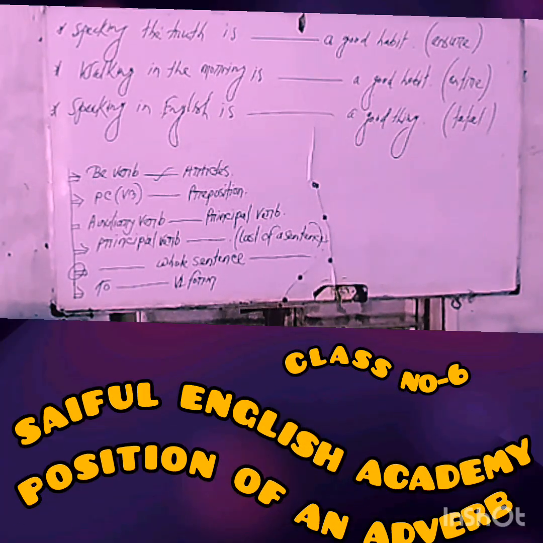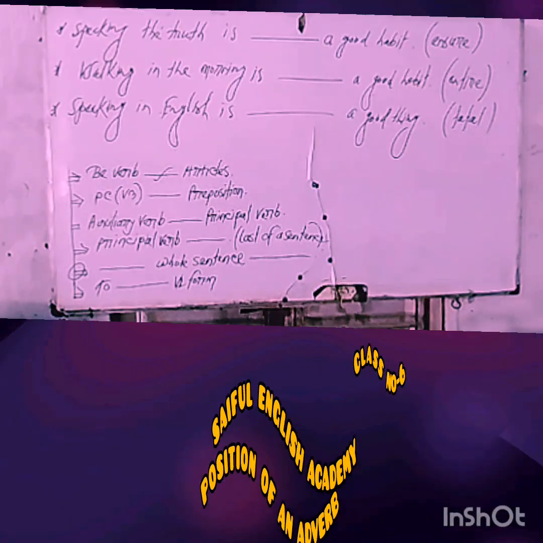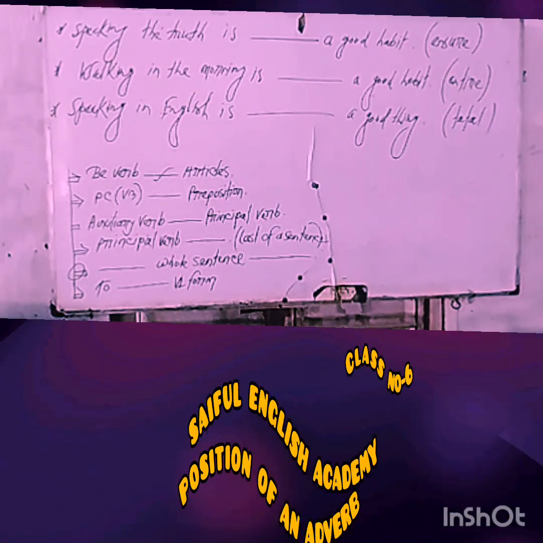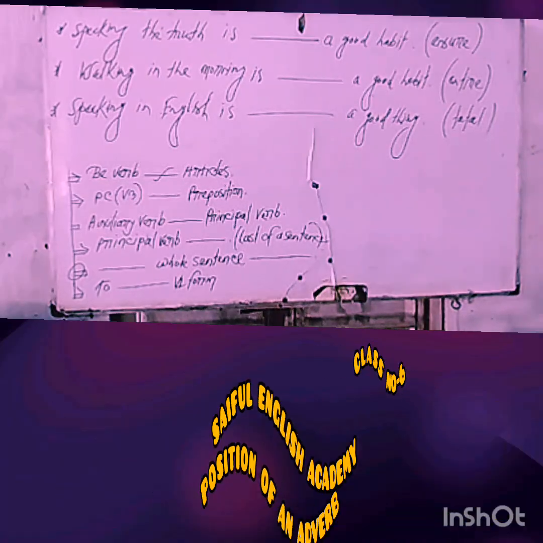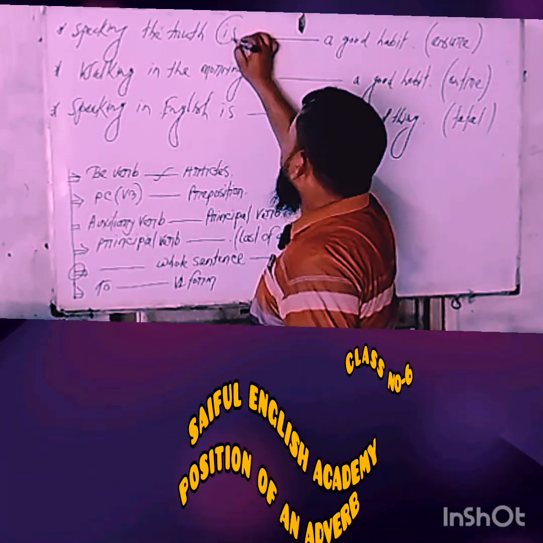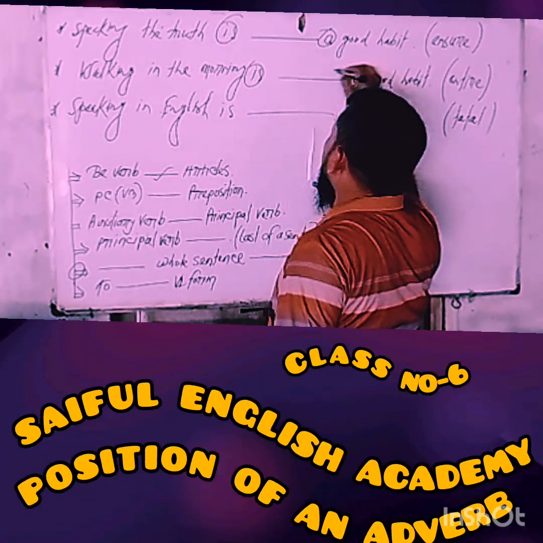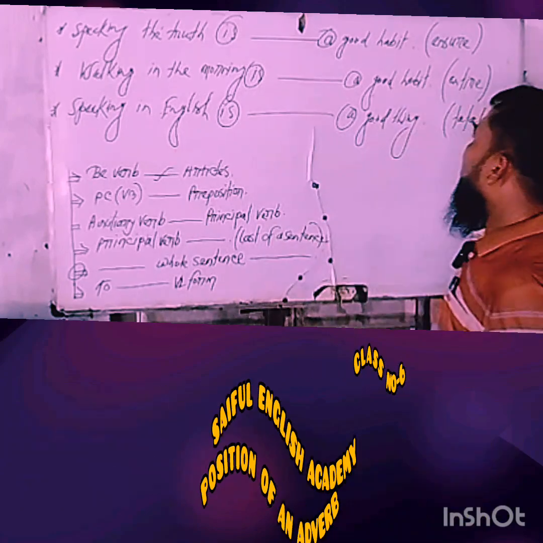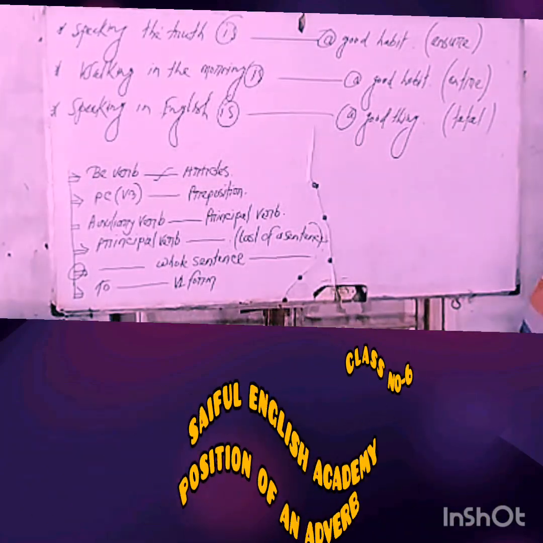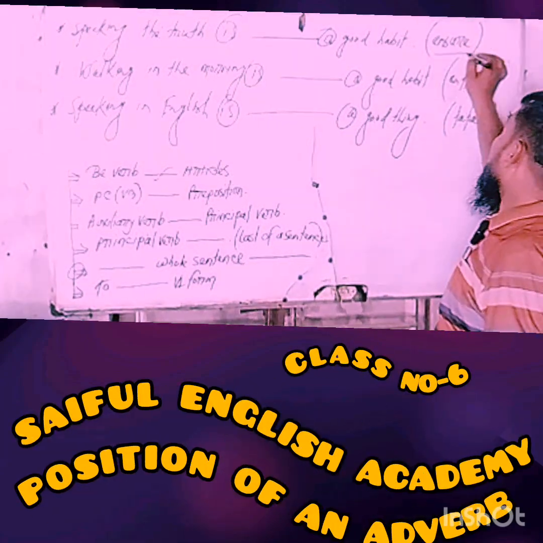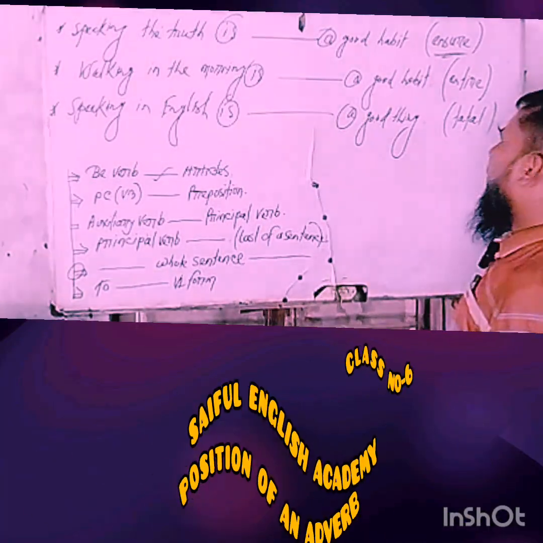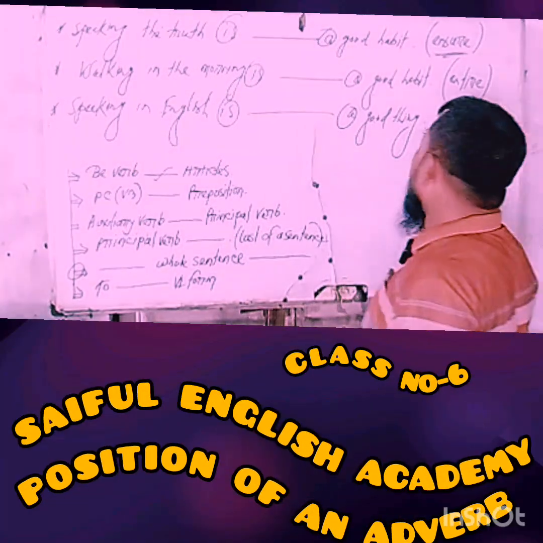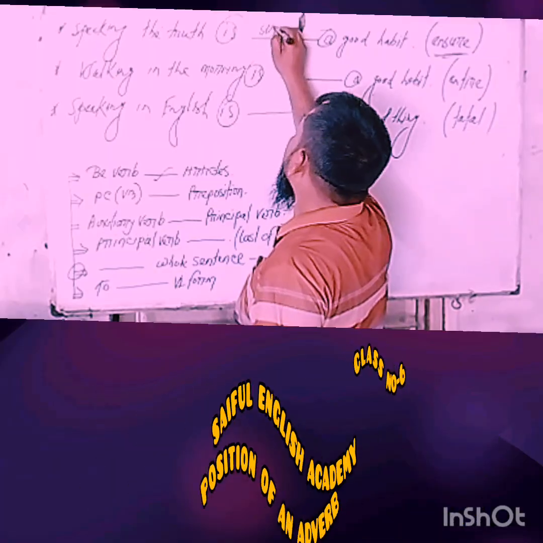Learners, let's take a look at the board and try to understand. There are three gaps in these three sentences between a be verb and an article. So, learners, you have to use the adverb form of the word. Ensure, a person verb, and you have to change this word into an adverb, that means surely.